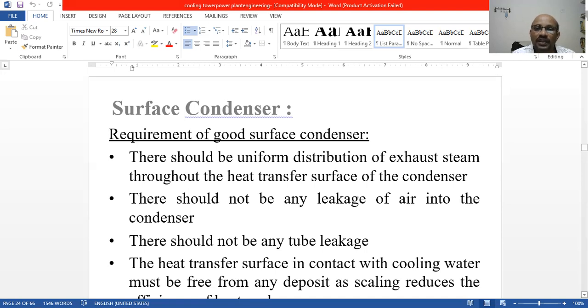There should not be any tube leakage also. If steam is flowing around the tubes and there is leakage, it will mix with the other air or water, so there is no use, and the thermal efficiency and vacuum efficiency will also go down.